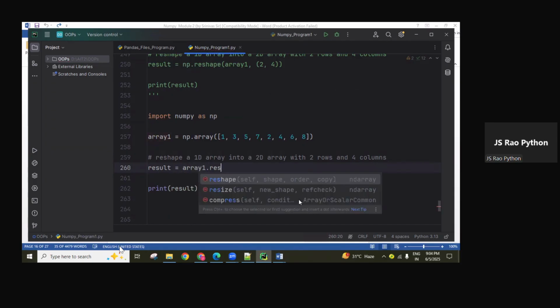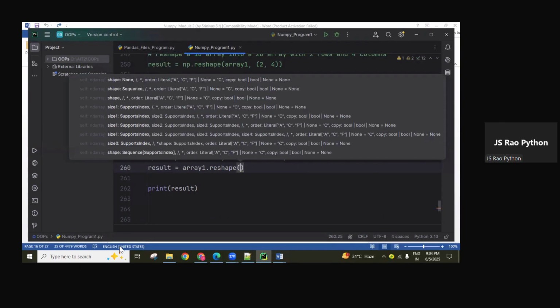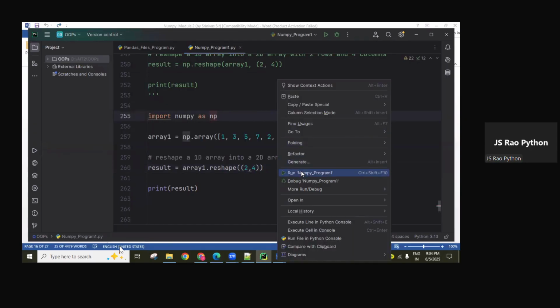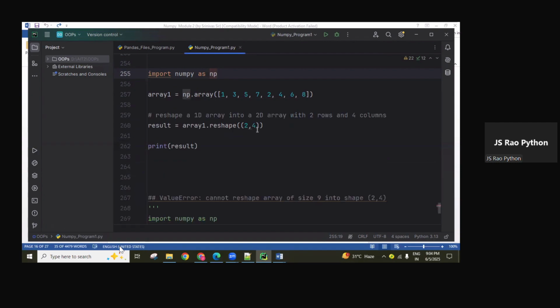So what is your array object? This one. Array one dot reshape, the reshape function, we can use directly like that. Which format do you want to reshape into? Now 2 comma 4, we can give it. Then we can check whether it works or not. Yes, it's working. Two rows, four columns.